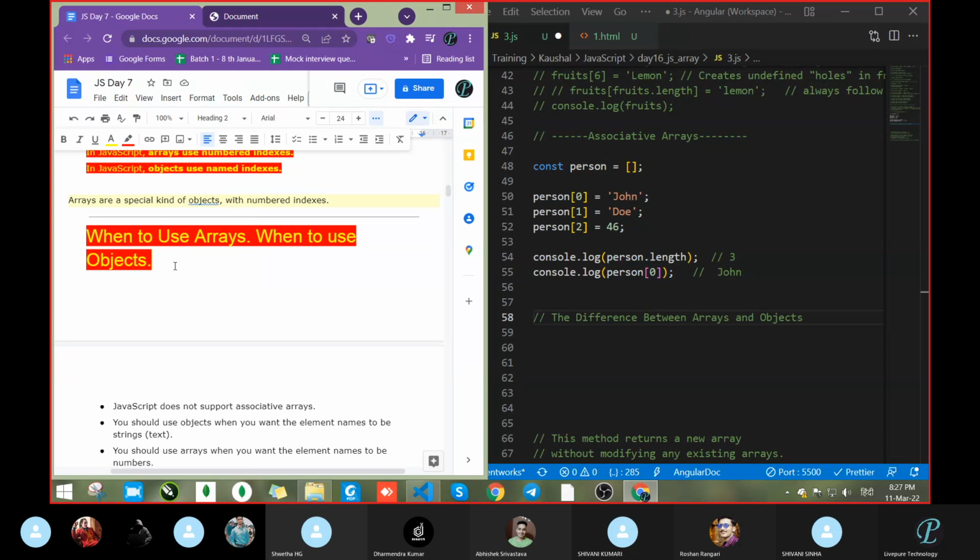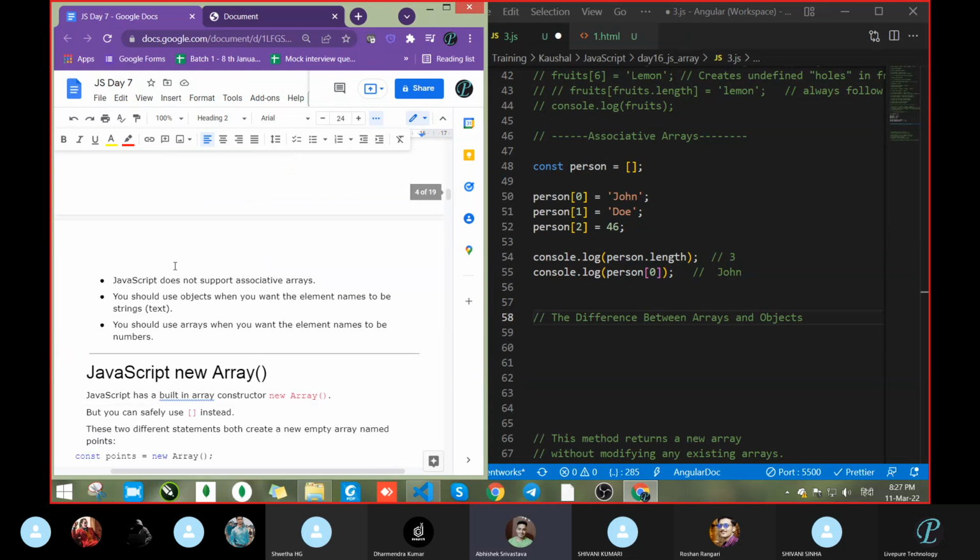And in the object case, we give an object name and pass key and value. Correct. So whenever there is a requirement where we can go with key and value, then we will go with the key and value, meaning object. If there is no requirement, we can go directly.